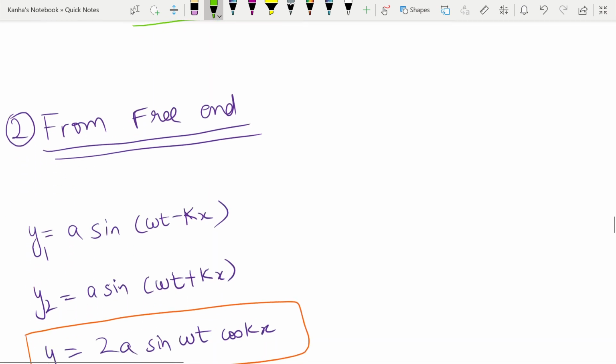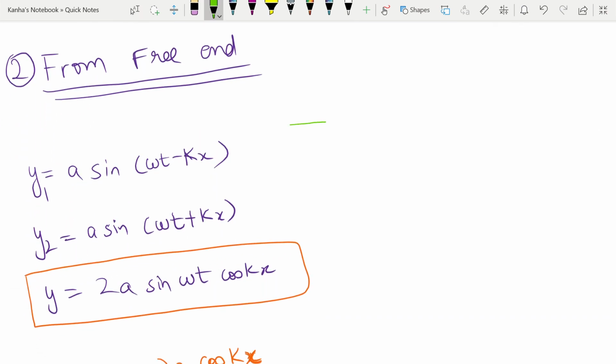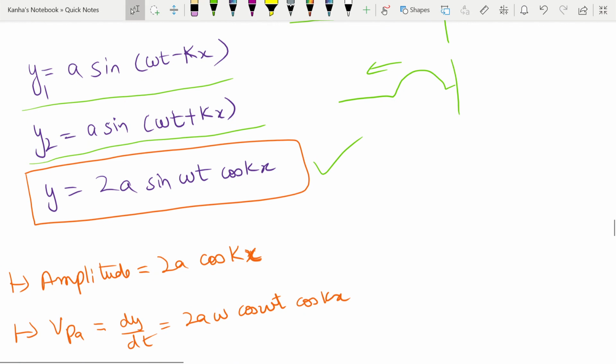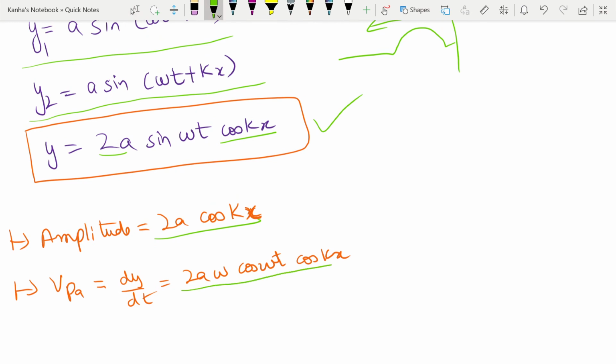Similarly, we can look at what happens when there is a reflection from the free end. So we saw that in the case of reflection from a free end, this was your incident wave, and upon reflection, what did I find? My ray went in a similar fashion in the opposite direction. Okay, so this is my incoming wave, this is my outgoing wave. You add these two and you get your superimposed wave. From here you can easily see what is the amplitude. It is 2a into cos kx. You can find the velocity of the particle as well. Similarly, you can find all the other things that we talked about.